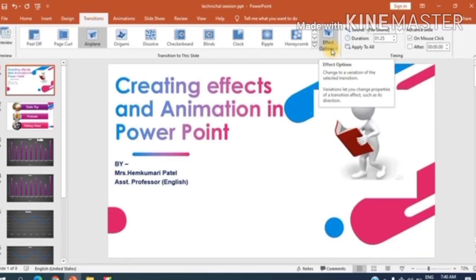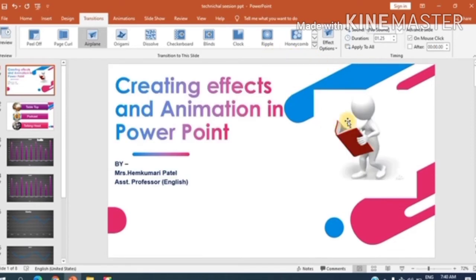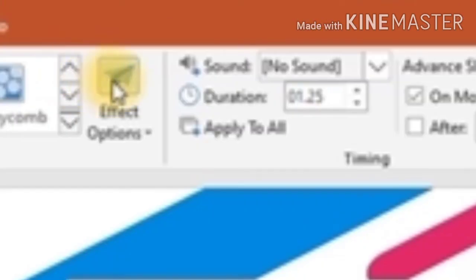Yes, it's moving towards left and then right. So these are the variations available under one option. In the same way, whenever we click on any of these transition options, we can get the variations by clicking on effect options, okay?